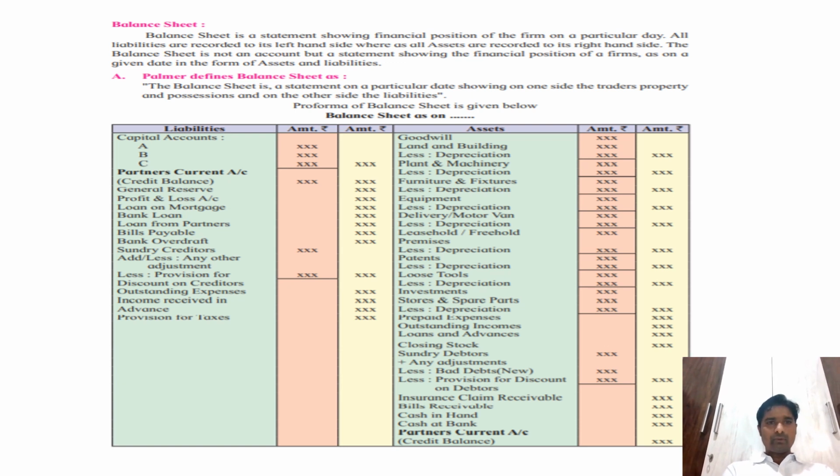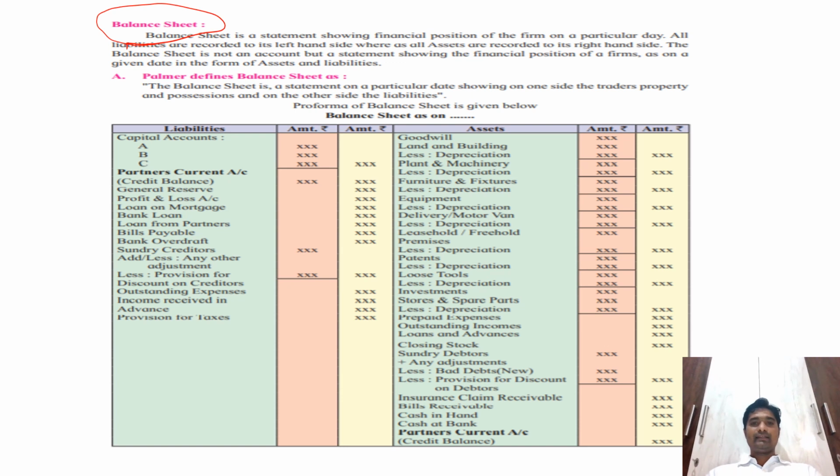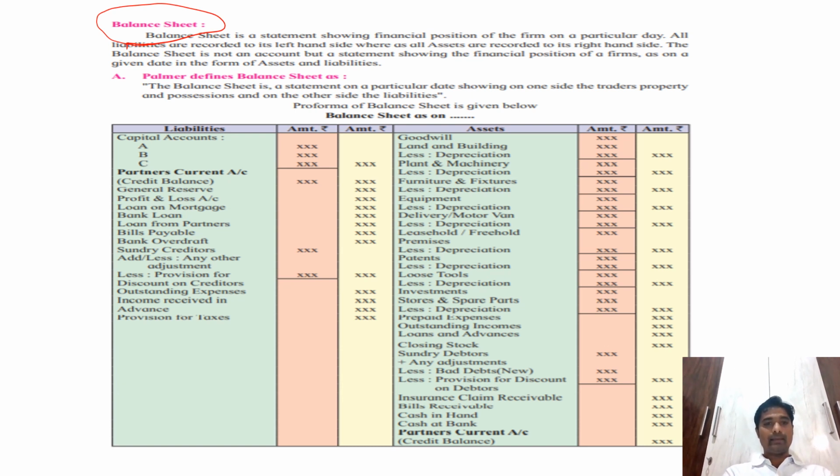Now the third thing from the final account that we are going to study is a balance sheet. Now as I said that trading and profit and loss account, these two are the accounts, and the balance sheet is not an account. Balance sheet is a statement. So if it is a statement, it does not have a debit or credit side. See, in case of trading profit and loss account, the left hand side is a debit side and the right hand side is a credit side. But in case of balance sheet, it does not have a debit or credit side. It has liabilities and assets. The left hand side is a liability side and the right hand side is an asset side.